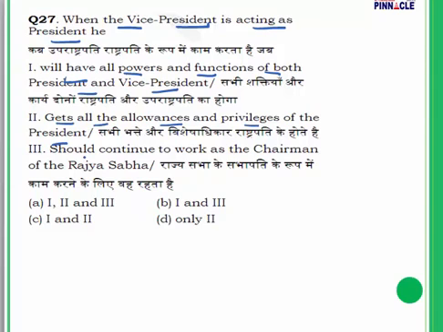And point number three, he should continue to work as the chairman of the Rajya Sabha. The options are: all are correct; 1 and 2 only; 1 and 3; 1 and 2; and finally only 2. These are the options available in question number 27. Now B is the answer, only 2.